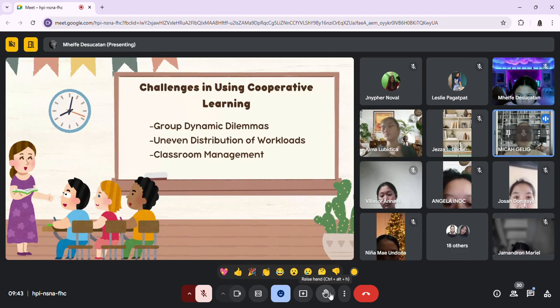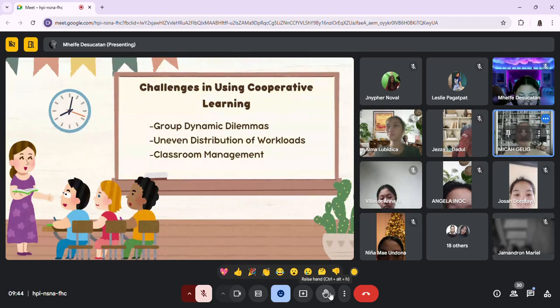And so another child might become frustrated if their ideas aren't being considered. So the group might struggle to come together and collaborate effectively, which leads to tension and an incomplete project.